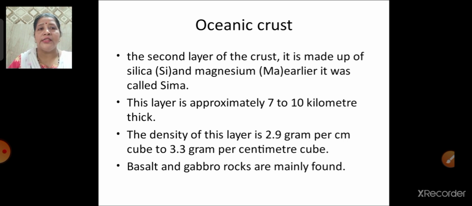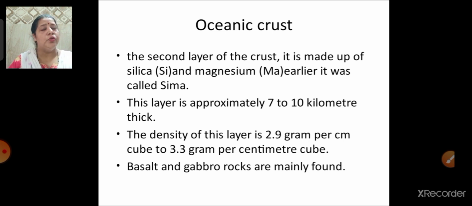Okay, how much thickness is there of this layer? Between 7 to 10 kilometers. And the density of this layer ranges from 2.9 to 3.3 gram per centimeter cube. Okay, what is the density of the oceanic crust? Between 2.9 to 3.3 gram per centimeter cube. And in this crust we find basalt and gabbro rocks.